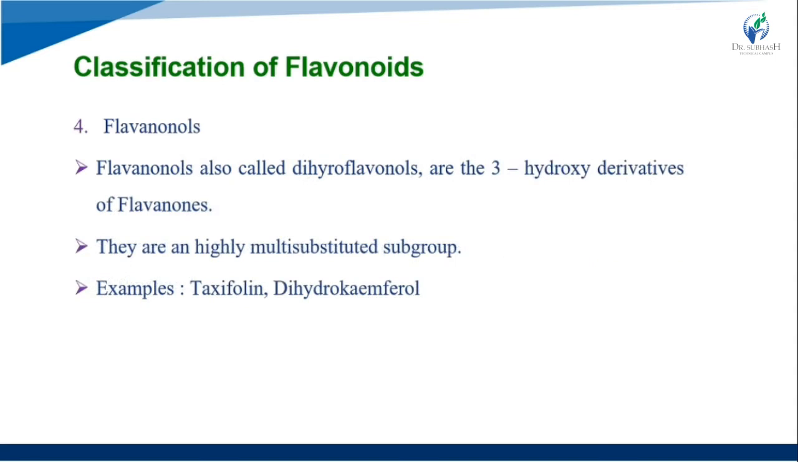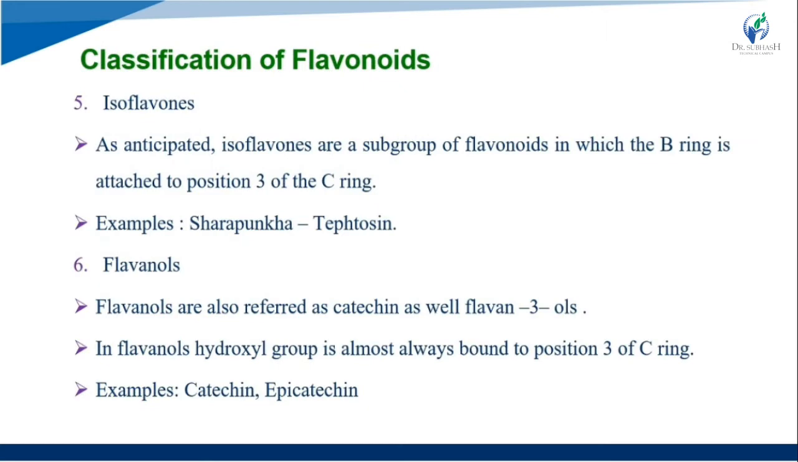Now we see the fourth class, that is the flavanonols. Flavanonols are also called dihydroflavonols, the 3-hydroxy derivatives of the flavanones. So they are highly multi-substituted subgroups. Examples are taxifolin and dihydrokaempferol. So this is the flavanonols. Now we see the fifth class, that is isoflavonols.